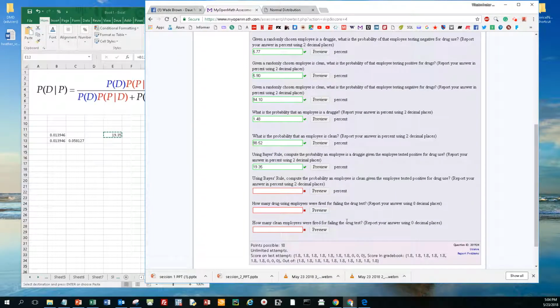And we did. Now we want to find, using Bayes' rule, the probability an employee is clean given the employee tested positive for drugs. Well, to calculate that, we just take 100 minus 19.35, which is 80.65%.